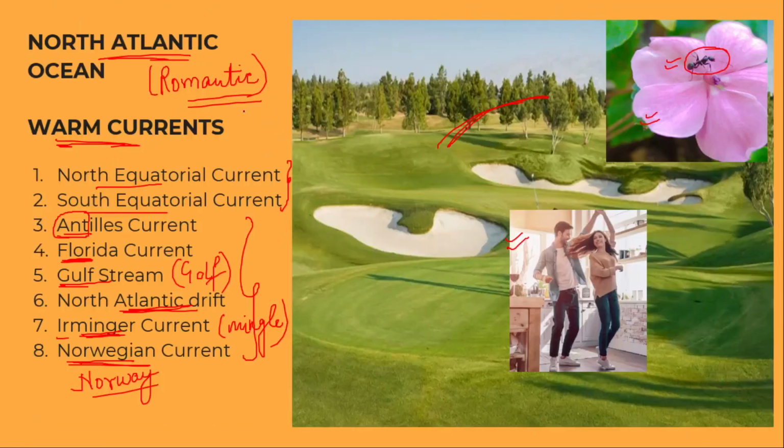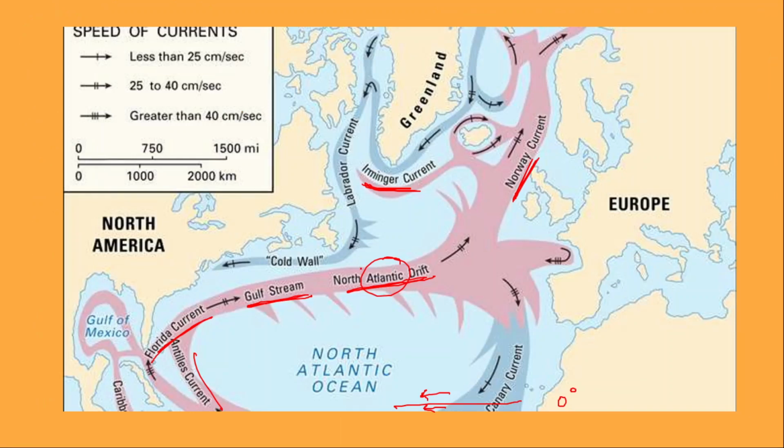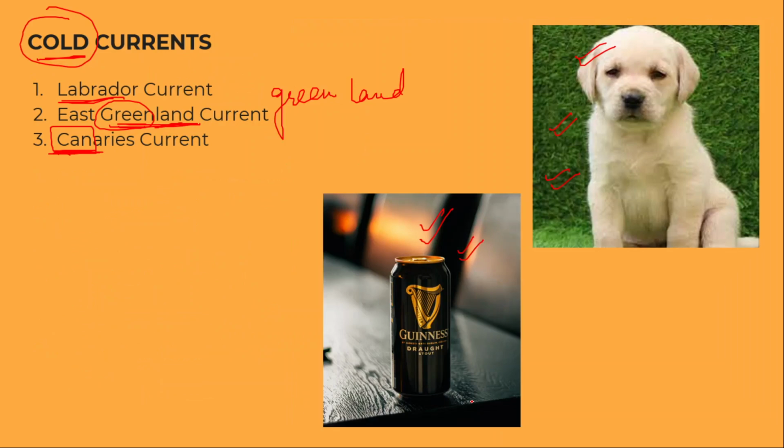Or wait, let's see here itself. Labrador current, you can see this Labrador puppy, Labrador current, this is a cold one. Then Labrador current is sitting on the Greenland, so East Greenland current, this is again a cold one. And finally, Canary current, you can see this Canary current over here, can. So he is longing for a beer can. So all these three are the cold currents of Atlantic Ocean.